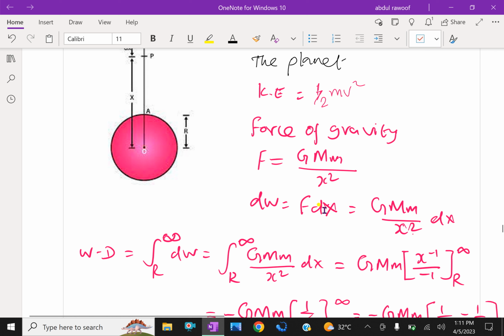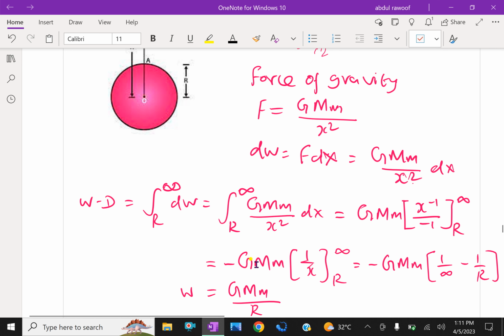Integrating this expression to the limits r to infinity, that is integral r to infinity dW equals integral r to infinity GMm by x squared dx. Here GMm is a constant, take it out, and x squared going up is x power minus 2. Integrating is x power minus 1 over minus 1, r to infinity, giving the values for the limits.